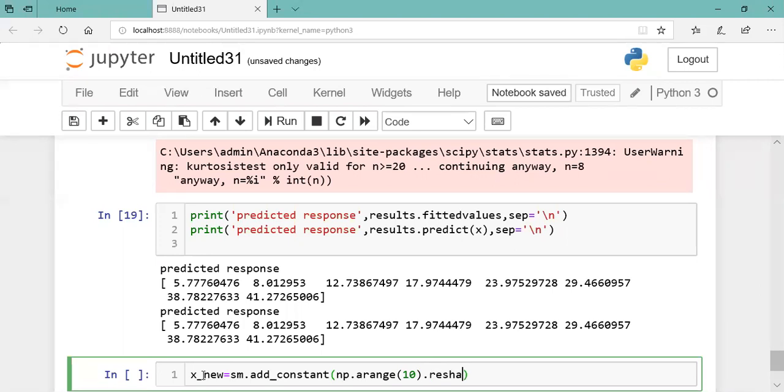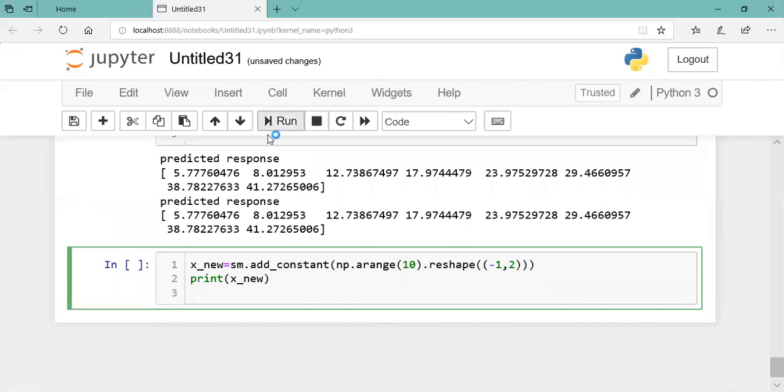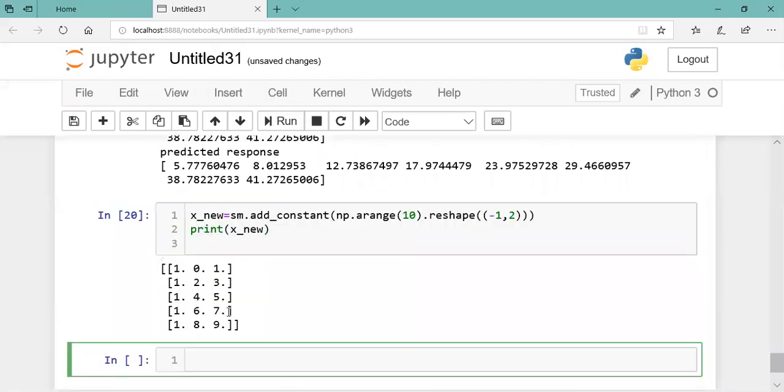And then print x_new. So you will come to know what the new set of input is. Okay, so it is giving you this. This is nothing but np.arange: you take items and make them into matrix form, that means two columns, and however many rows it will occupy.